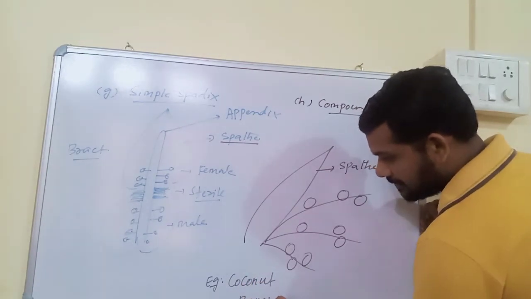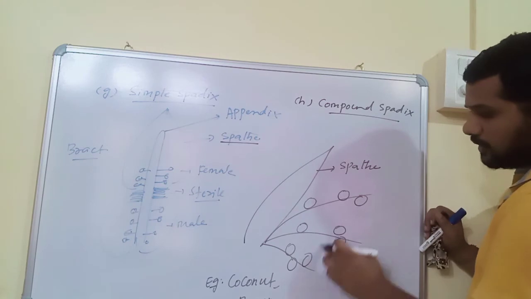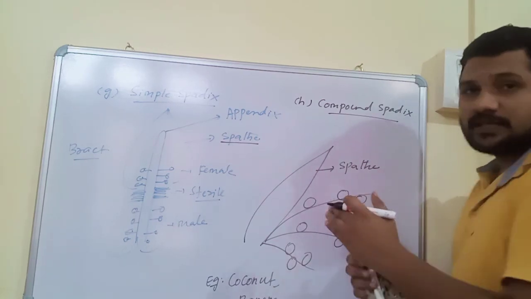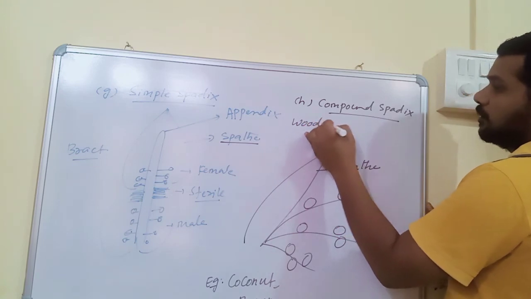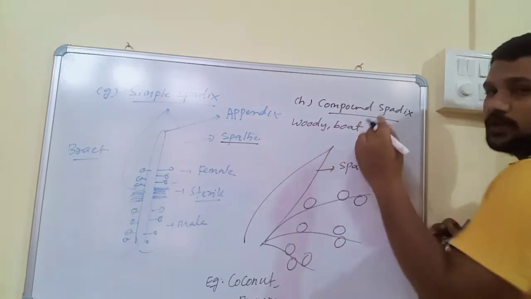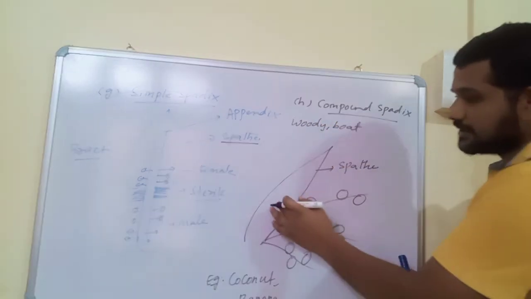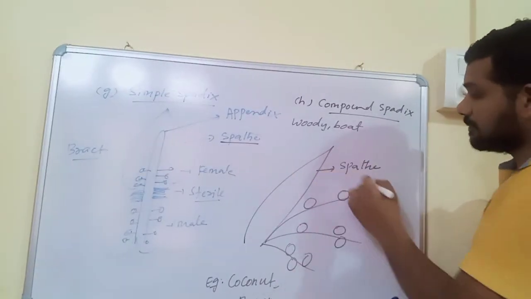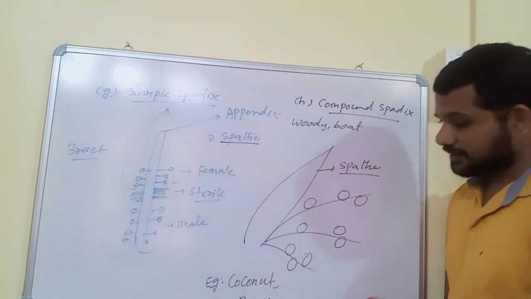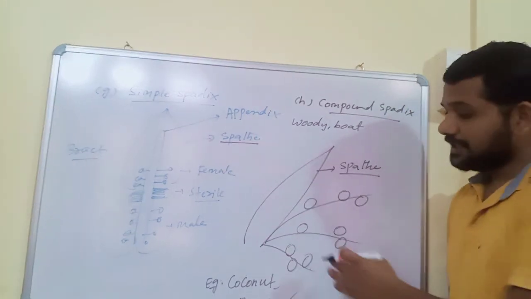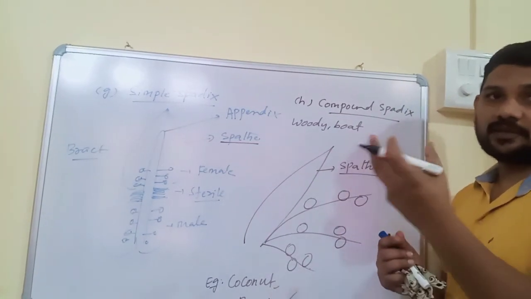In coconut, all the branches are covered by a large woody brown boat-like structure, and this large brown boat-like structure is called spathe. All the branches are covered by a single spathe. Whereas in the case of banana, each branch is covered separately. If you observe the banana flower, it is a maroon color flower,